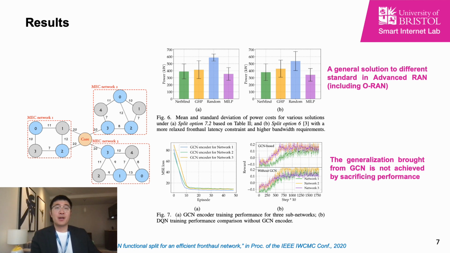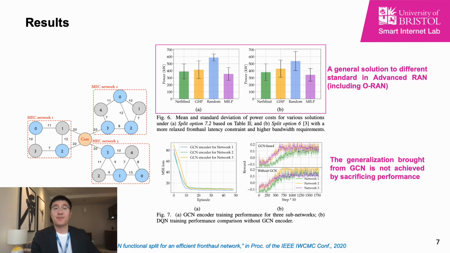The setup of the simulation network is shown in the left figure, and in the first two results, we compare the performance of multiple baseband function placement policies in this network with two different split options. As you can see, in both cases, NetMind can approach the optimal result of the MALP and outperform the other